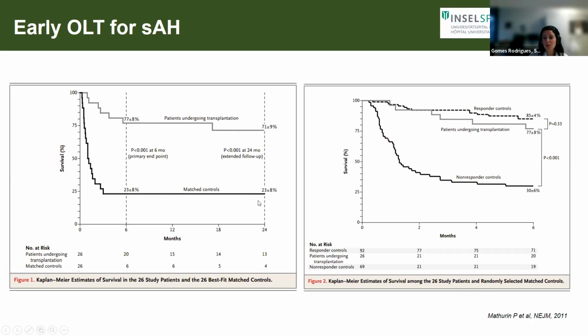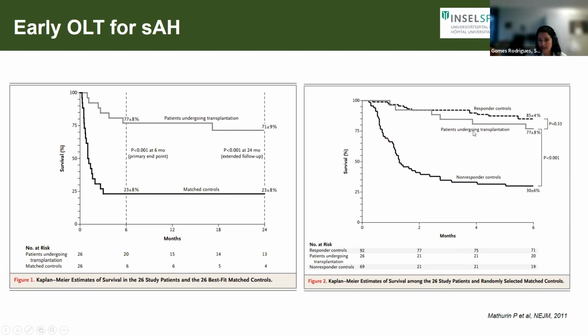And this is a quite striking Kaplan-Meier survival curve, where we can see on the upper part of the graph, in this dark gray line, patients undergoing liver transplantation had a 2-year survival around 70%. Patients who did not receive one had a survival around 25%. So it's a striking difference. What did this show us? It shows that basically patients do survive it, and if they don't receive it, many of them do die.